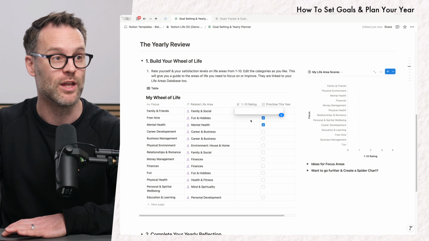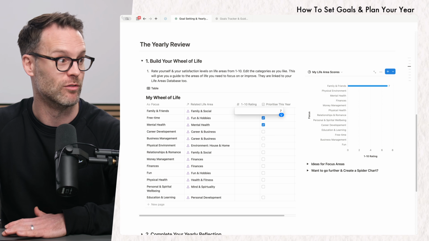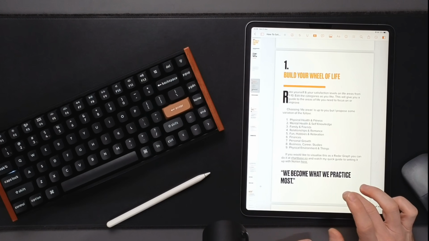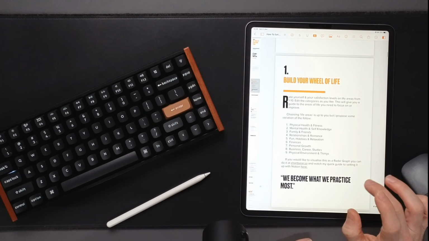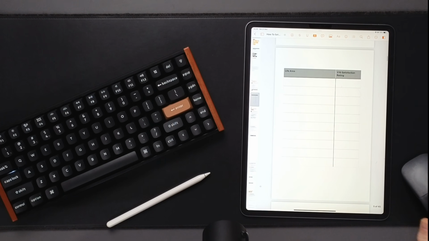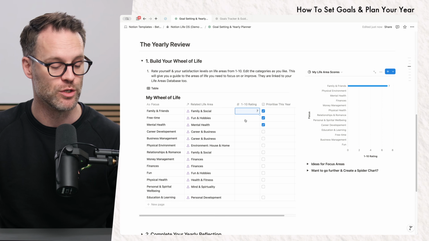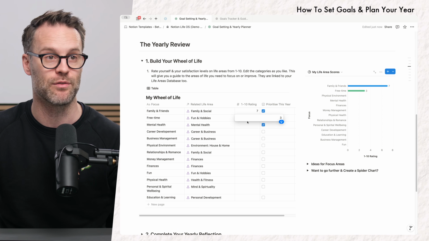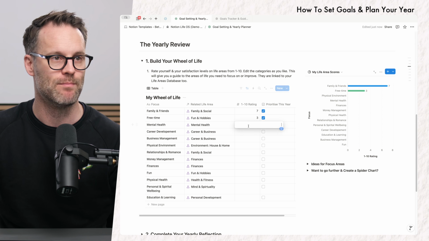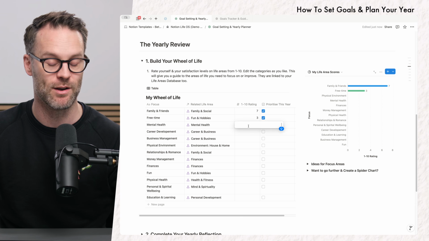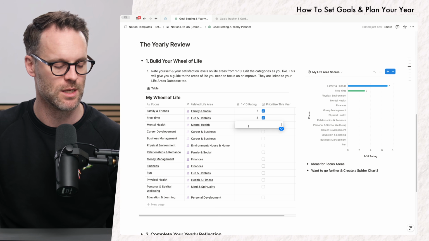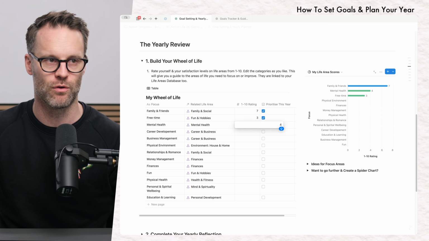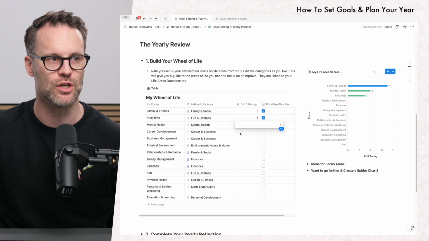If you're working on this with me, if you haven't already started, this would be a moment to jump into building your wheel of life, and you could just do it on a piece of paper as I'm showing you here. Free time, I do not have enough of it. I'm going to put it in 3 and I am doing badly. Mental health, it's been a hard year, if I'm honest. We should all talk about these things. I'm going to say I'm kind of 4 or 5, and I want to spend more attention on that.